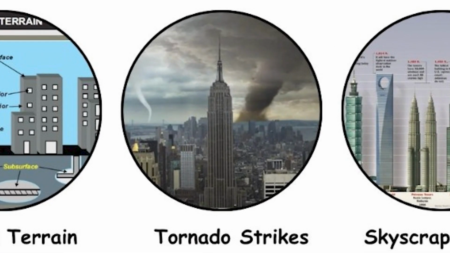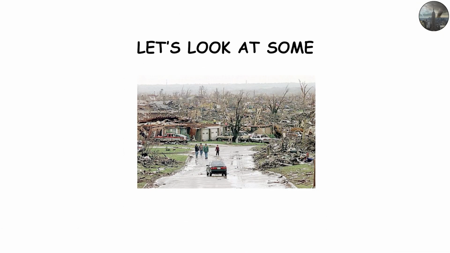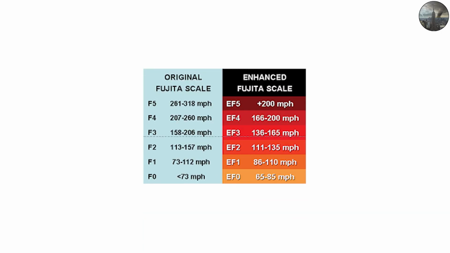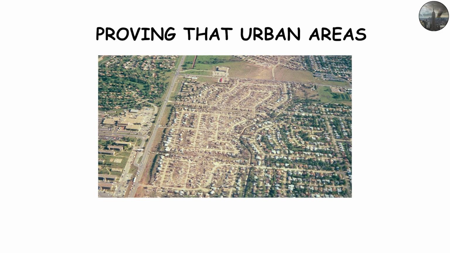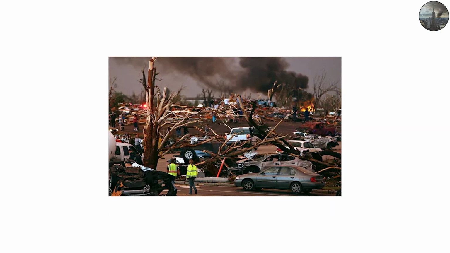Scene 4. Notable tornado strikes on cities. Let's look at some real examples. 1. The 1999 Oklahoma City tornado. One of the most powerful tornadoes in recorded history struck Oklahoma City, registering as an F5 with winds over 300 miles per hour. It caused massive destruction through suburban neighborhoods, proving that urban areas are just as vulnerable as open plains.